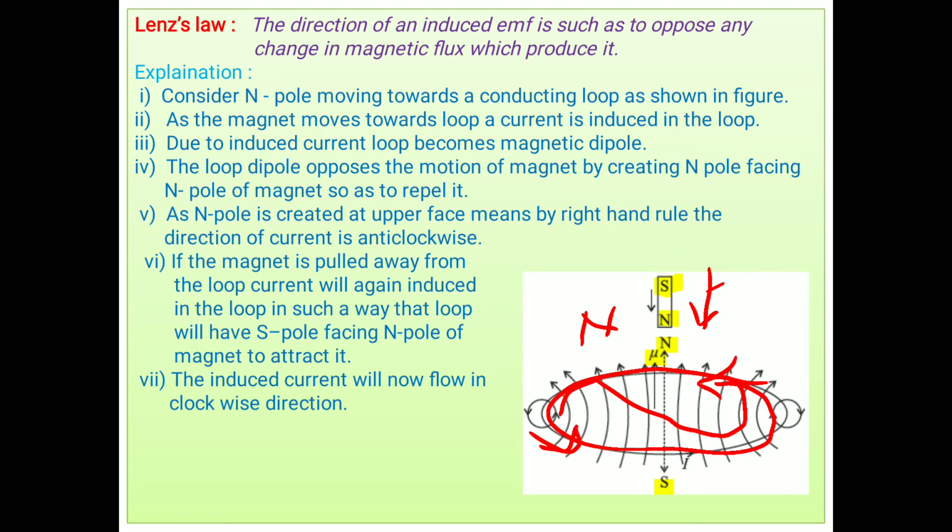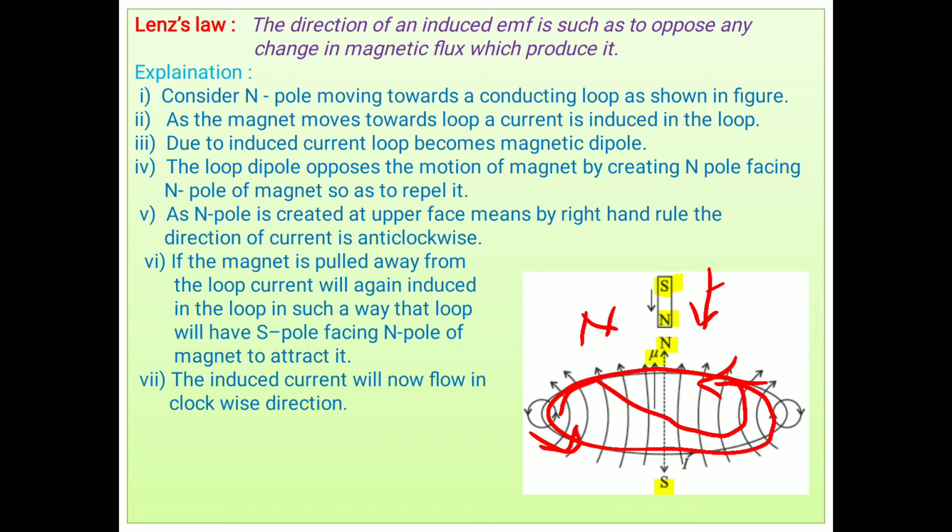And we know that the N pole of the magnet and the N pole of the loop oppose each other. Means this induced current in the loop opposes the motion of the magnet. This loop does not want the magnet to come towards it. It opposes its motion.